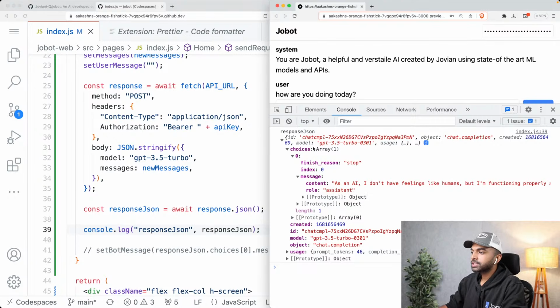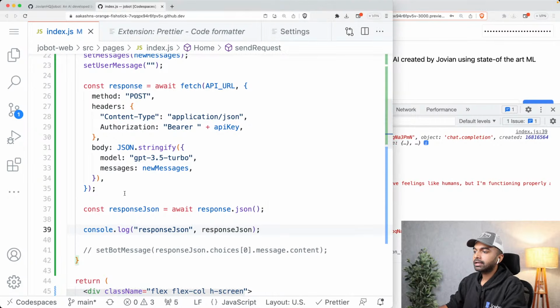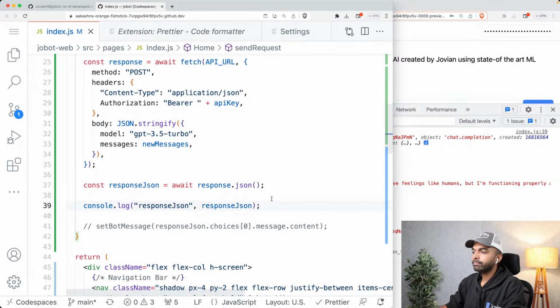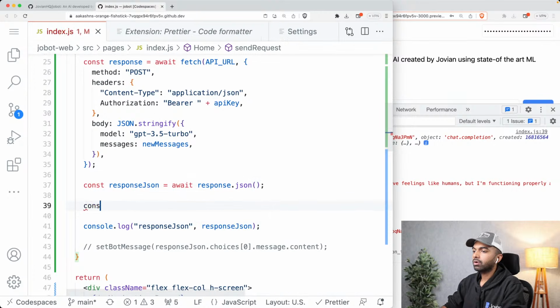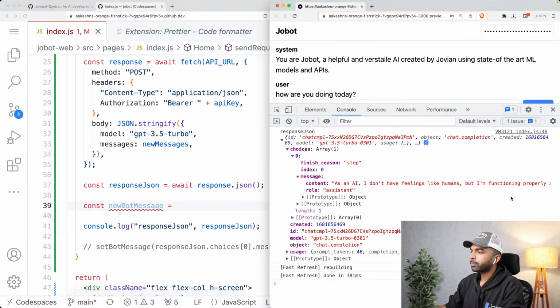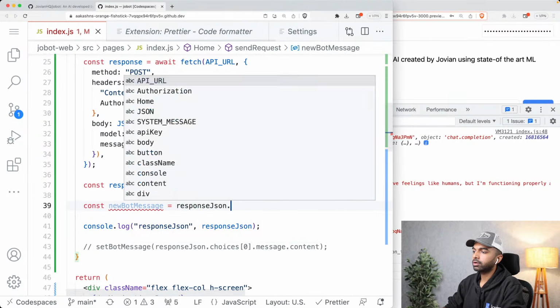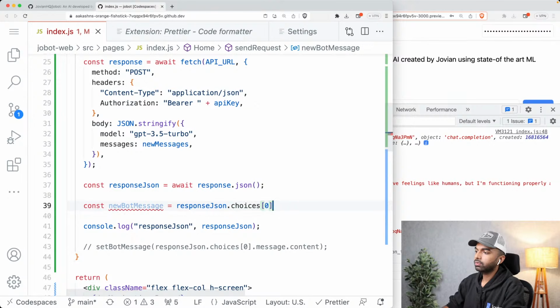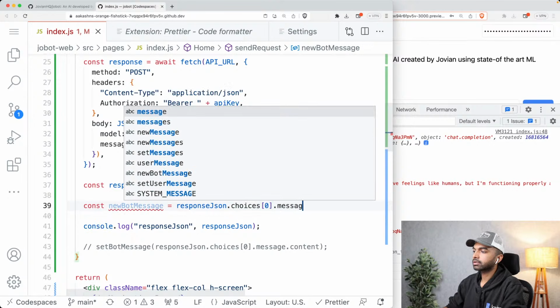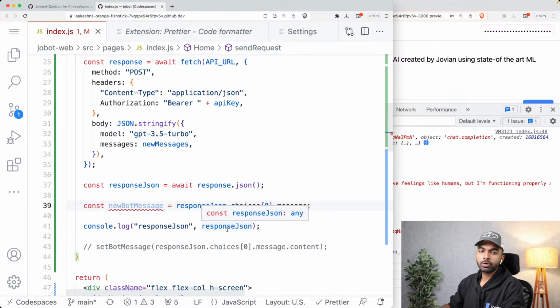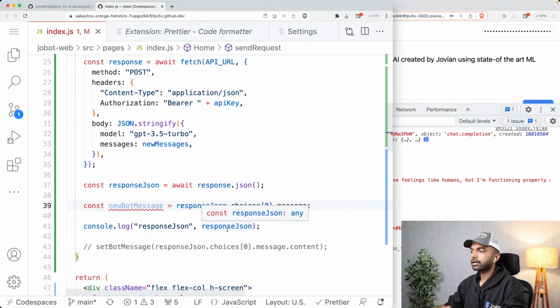Great. So now we just need to grab this message and create the bot message and add it. Okay, so let's say const newBotMessage equals response JSON dot choices 0 dot message. That is the message, and that is going to contain the role and the content as well. You can see it contains both the role and the content.